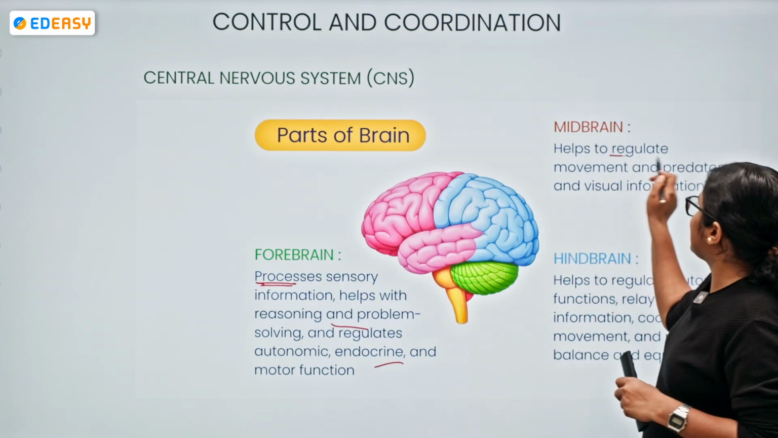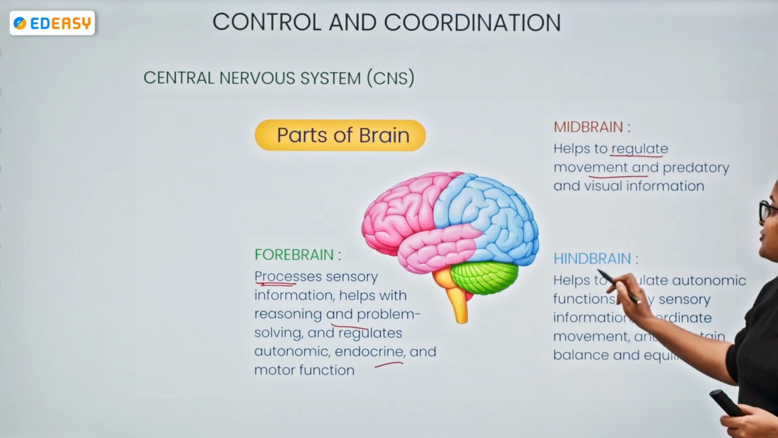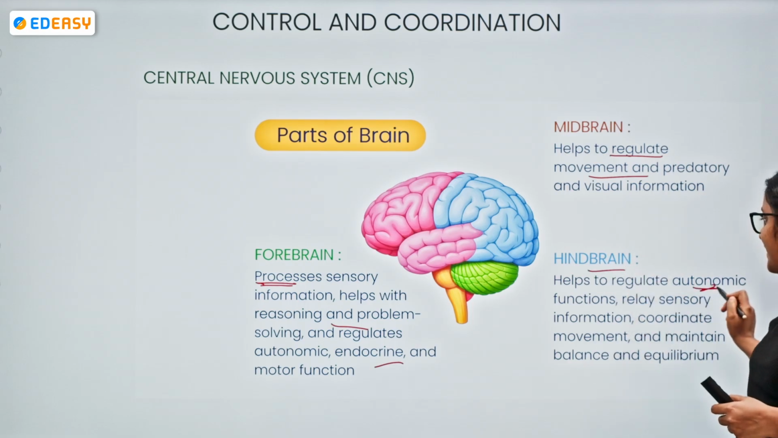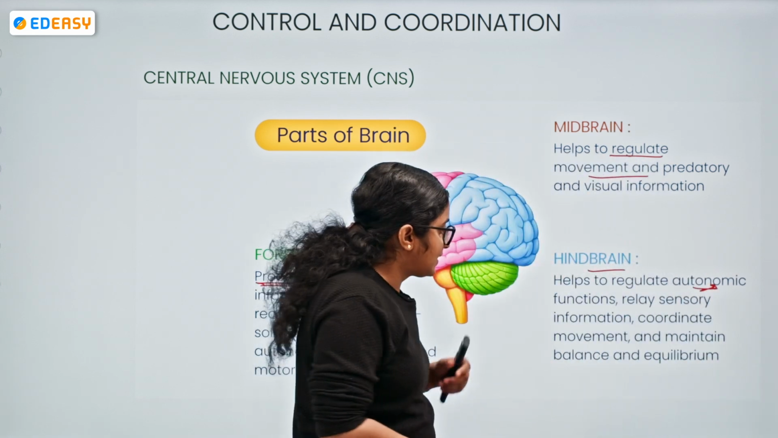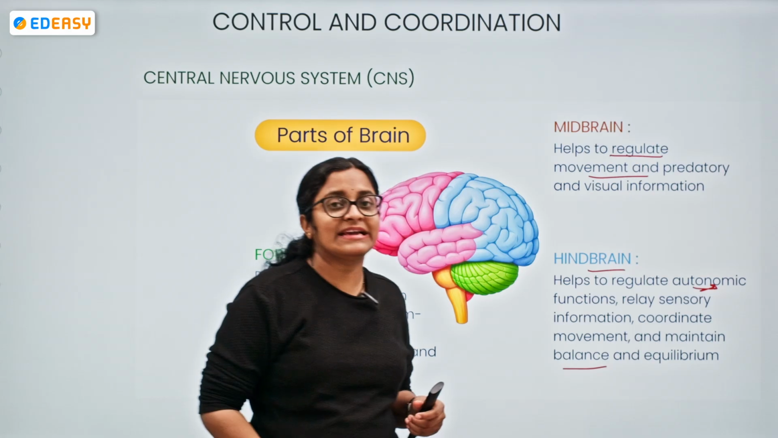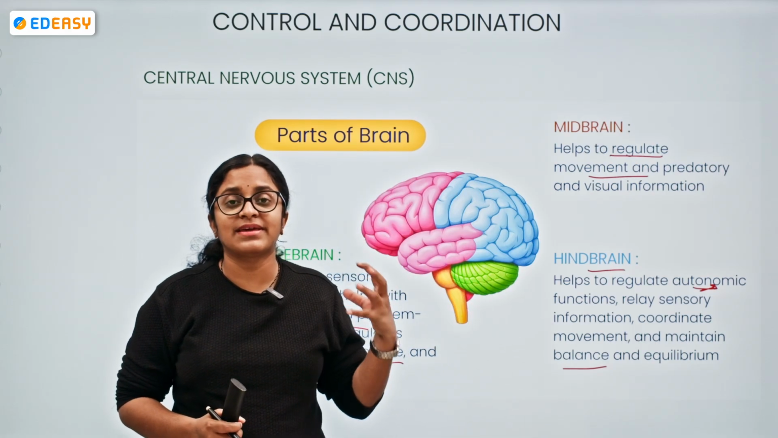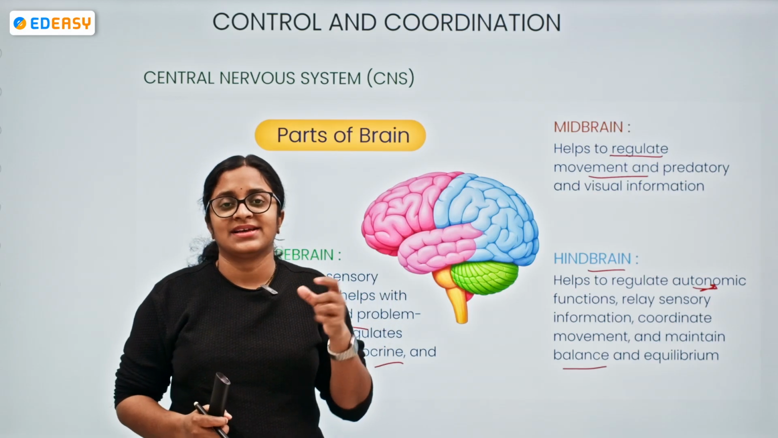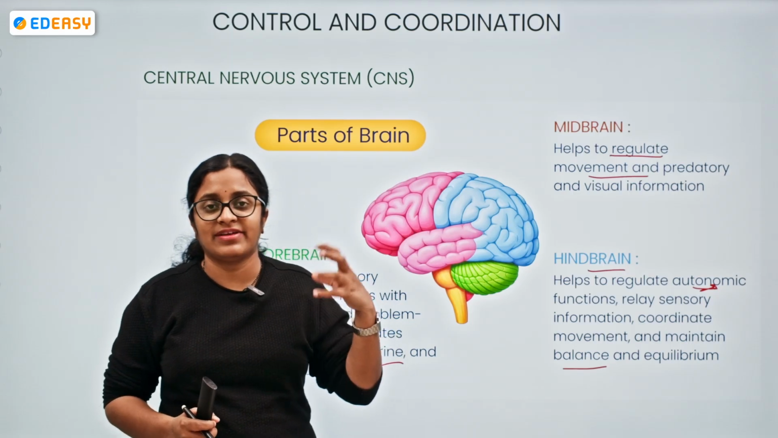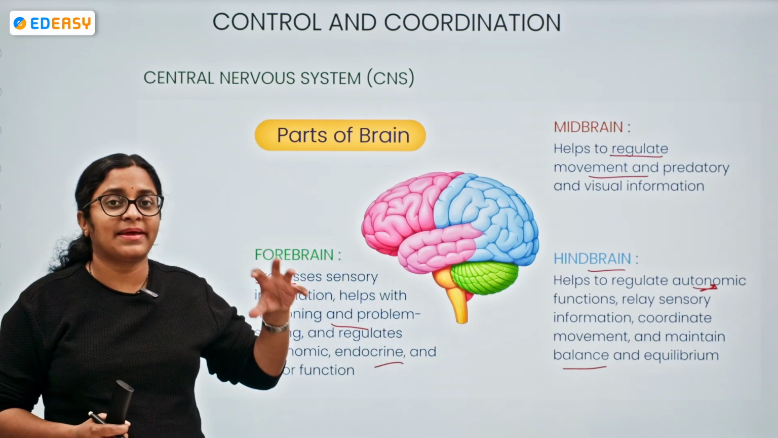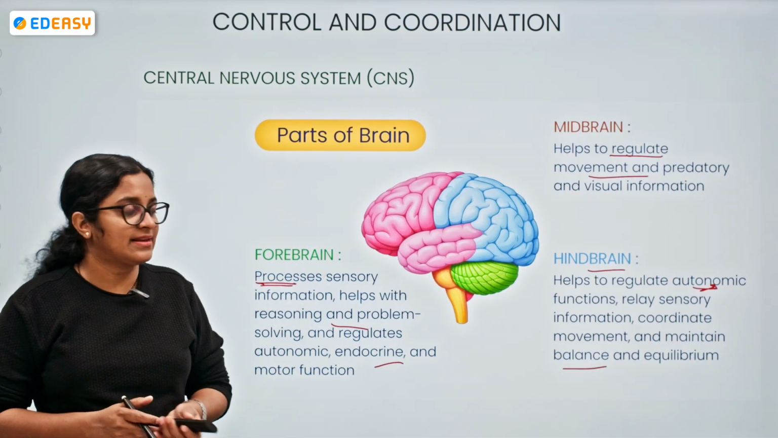It is also regulating autonomic and endocrine motor functions. Coming to the midbrain, it helps in regulating movement and visual information. The hindbrain helps in regulating the autonomic functions. It is relaying the sensory information. Apart from that, it coordinates movement and maintains balance and equilibrium. Majorly in the hindbrain, the balance, equilibrium, and posture are maintained by the cerebellum. The cerebrum is involved in thinking, reasoning, logic, and memory, but the cerebellum helps in posture and the maintenance of balance.